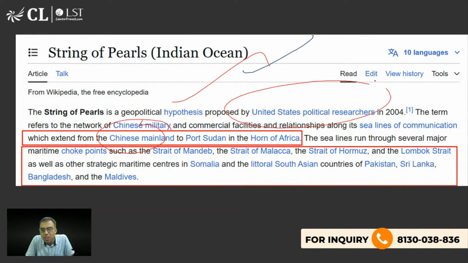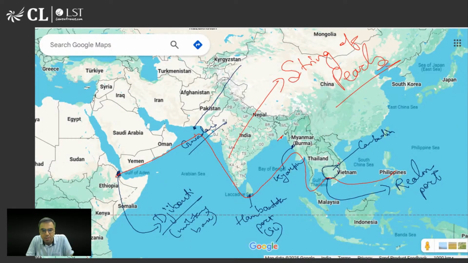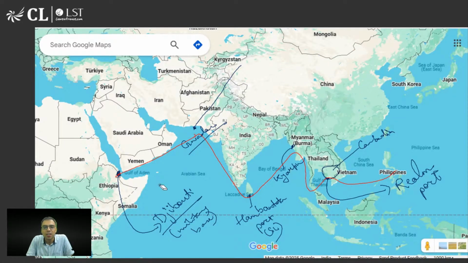These are the words used by US political researchers, string of pearls. Okay, and the choke points like Bab al-Mandab, Strait of Malacca, Strait of Hormuz. And perhaps it is considered as an attempt to besiege India also by acquiring these ports. Is it clear? String of pearls is clear? Yes or no? Okay. Now, please tell me the planned policy of India to counter China's string of pearls.